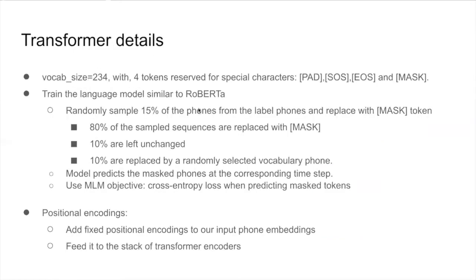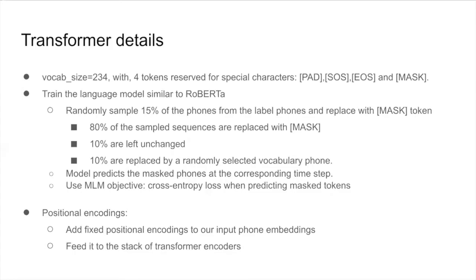For some details of our transformer, we used a vocabulary size of 234 with 4 tokens reserved for special characters. We trained the language model similar to how RoBERTa was trained, where we randomly sampled 15% of the phones from the label phones and replaced them with a masking token. Of those, 80% of the sampled sequences are replaced with a masking token, 10% are left unchanged, and 10% are replaced by a randomly selected vocabulary phone. So the model predicts the masked phones at the corresponding time step.